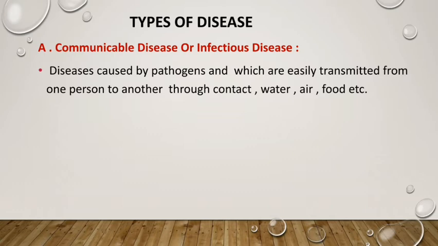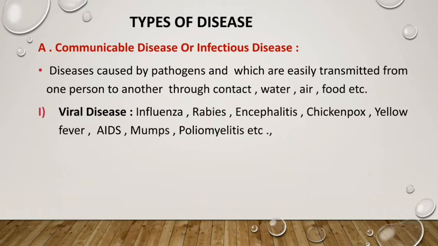Now, on the basis of pathogen, these communicable diseases are named as follows. Number 1 is viral disease. Nowadays you hear about viral infection, viral disease, isn't it? What are the different examples of viral disease? Influenza, rabies, encephalitis, chickenpox, yellow fever, AIDS, mumps, poliomyelitis.